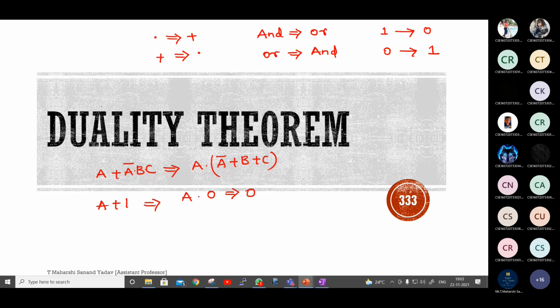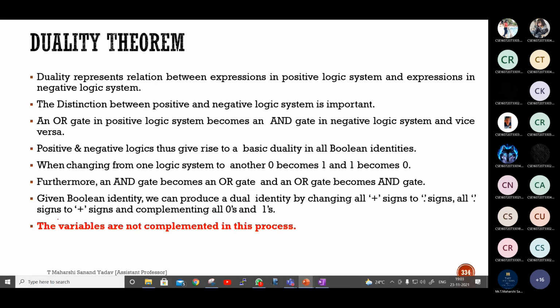Okay, so here you need to remember one point. You should not change variables. Only simply these rules you have to follow. This point is very important. The variables are not complemented in this process. Only the operators you need to change, or else zeros should be treated as ones and ones should be treated as zeros.